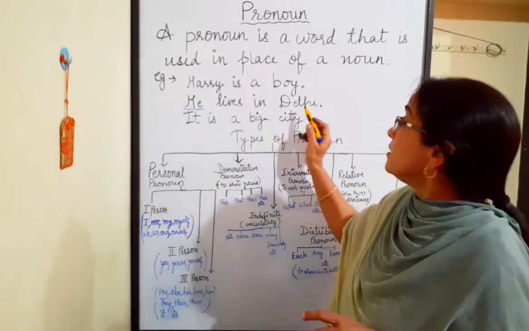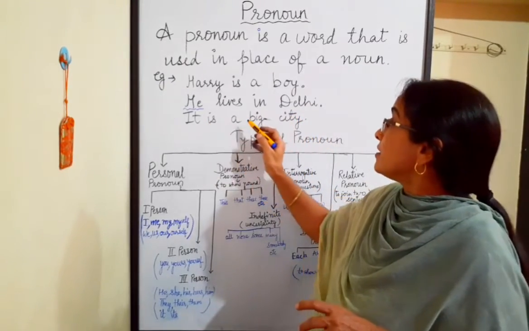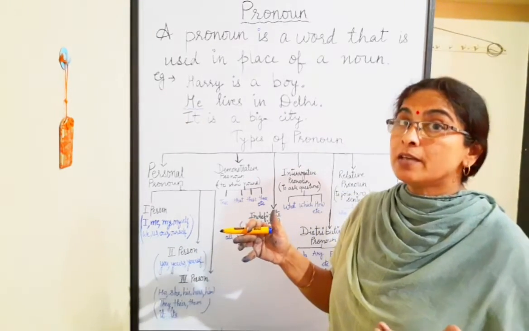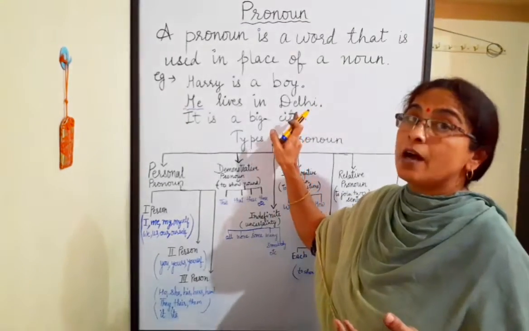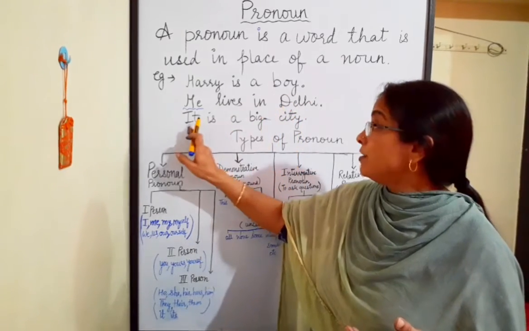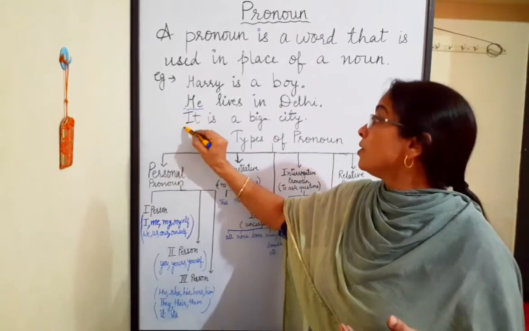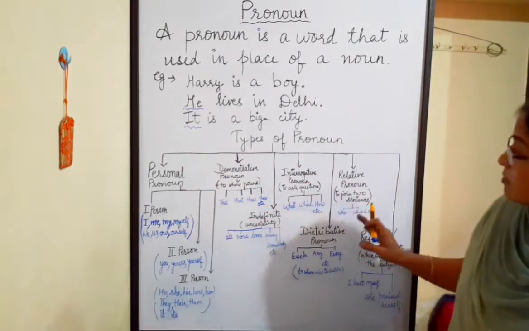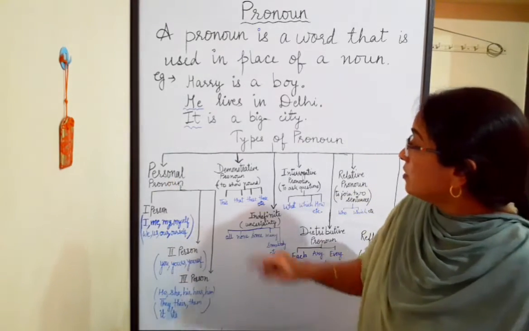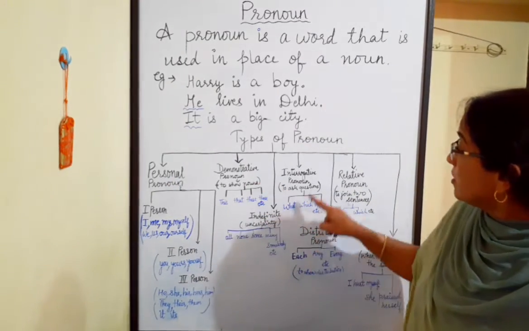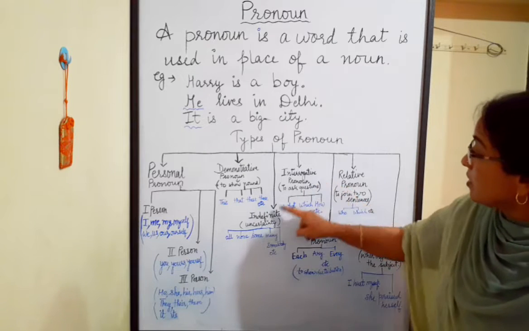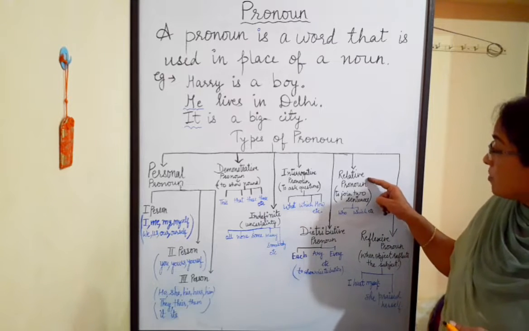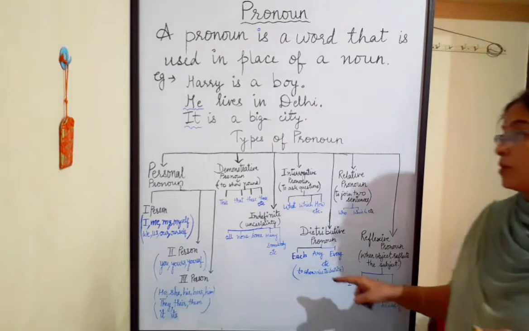He lives in Delhi. It is a big city. Which is a big city? Delhi is a big city. Delhi is a noun. But in place of Delhi, we are writing it. So it is a pronoun. Now pronouns are of various types like personal pronoun, demonstrative pronoun, interrogative pronoun, indefinite pronoun, distributive pronoun, relative pronoun and reflexive pronoun.